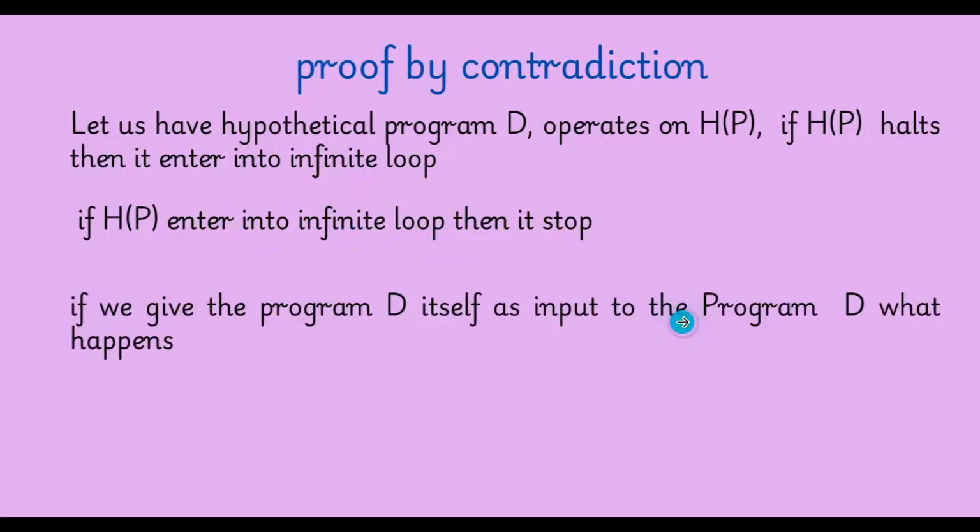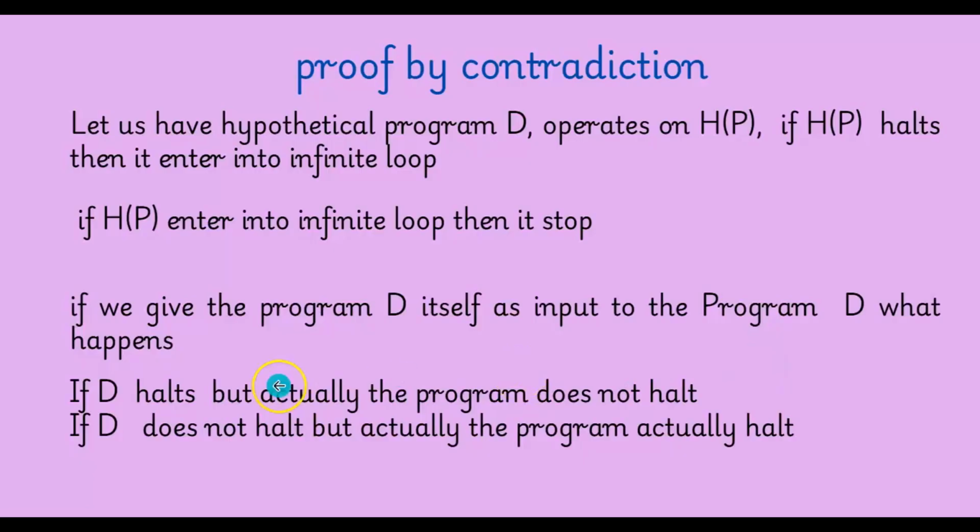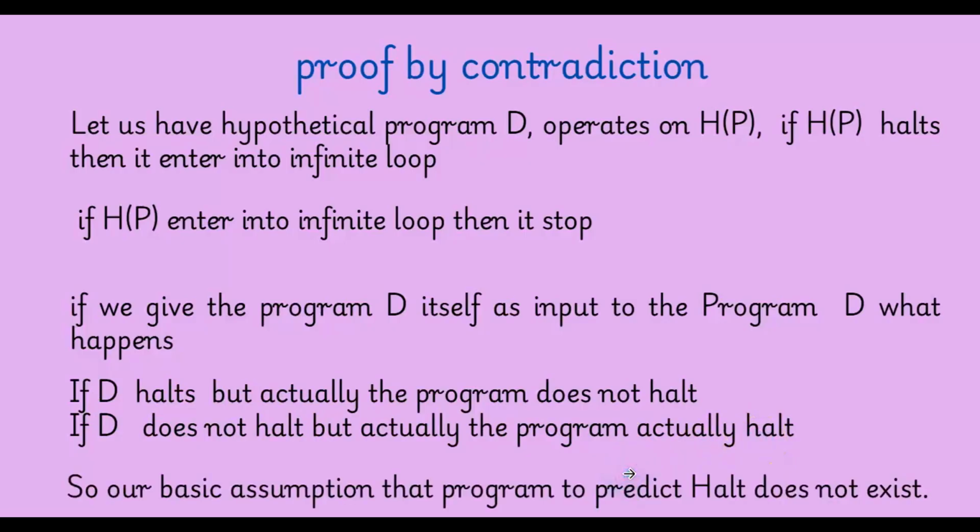So now, if we give the program D itself as input to the program D, what happens? If D halts, then actually the program does not halt. Likewise, if D does not halt, then actually the program halts. So what we conclude is that our basic assumption, that a program to predict halting exists, is false.